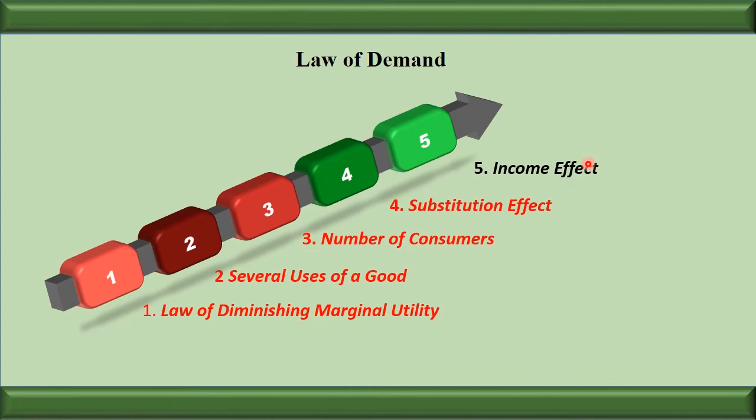This saving will increase the income of the consumer, and the consumer will use this increased income to purchase more units of the commodity. So here we can say that the law is applicable. Price is decreasing, and demand is increasing. Why? Because of the change in price or decrease in the price, the income, it means the purchasing power of the consumer, has increased.